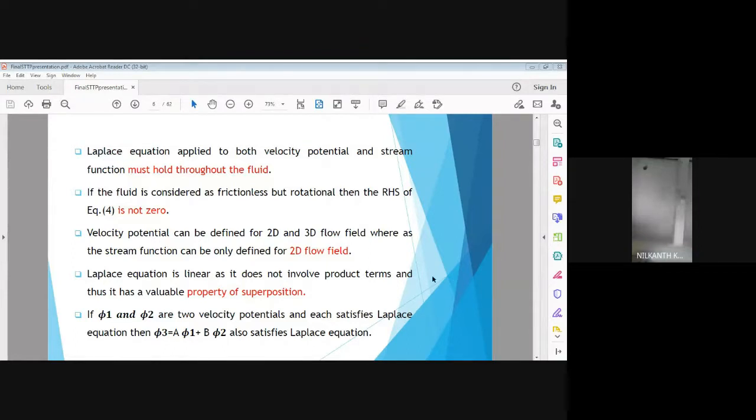Therefore, a very important property we can utilize, that is the property of superposition.